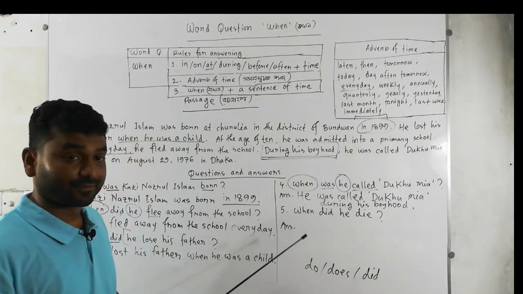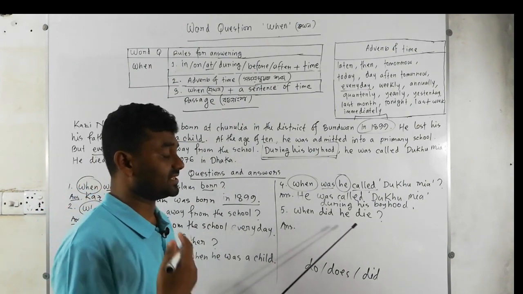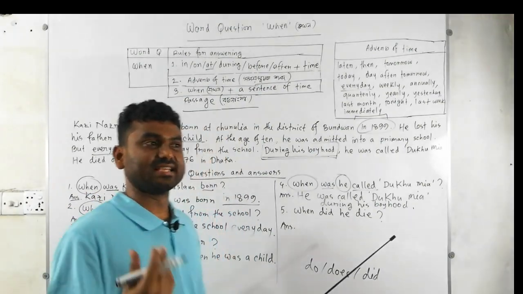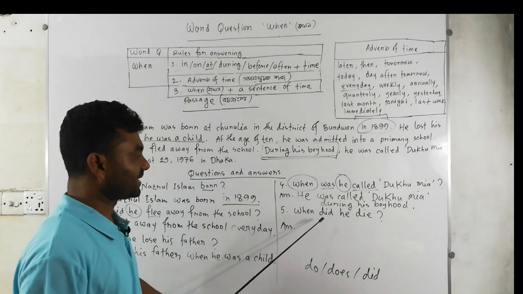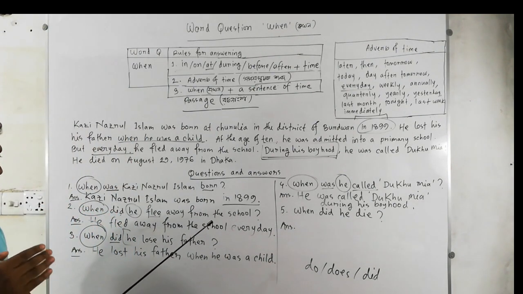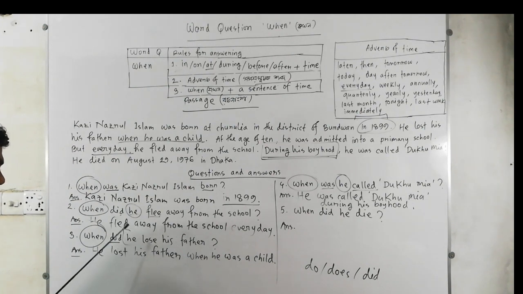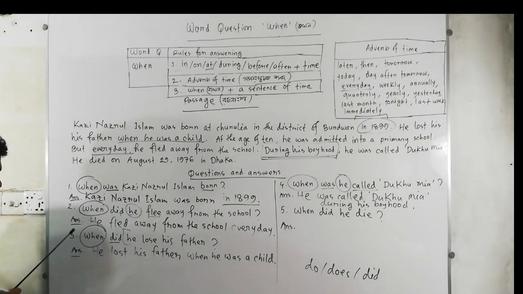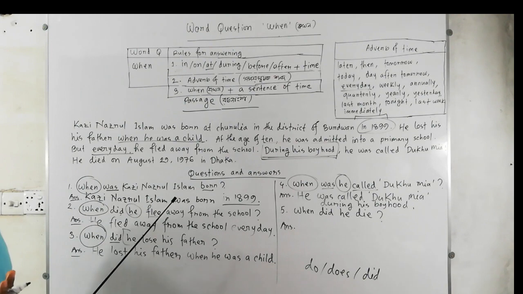Here we go. In number 5, we have, when did he die? When did he die? Okay, here we have did. I have already talked about how to answer this. In number 2 and in number 3, we have did, auxiliary verb. What we have done? We have already known it.